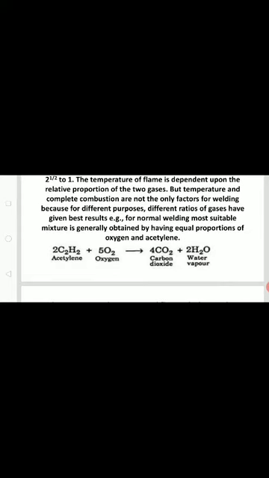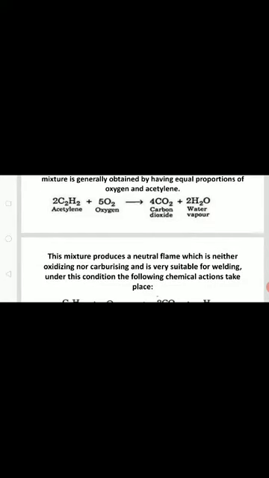So when equal proportions of oxygen and acetylene ignite at the torch, a neutral flame is obtained. That normally cannot be used for all kinds of metals and alloys, but is used for specific applications. When 2 moles of acetylene mixed with 5 moles of oxygen react, it releases 4 moles of carbon dioxide and 2 moles of water. This mixture produces a neutral flame which is neither oxidizing nor carburizing and is very suitable for welding.